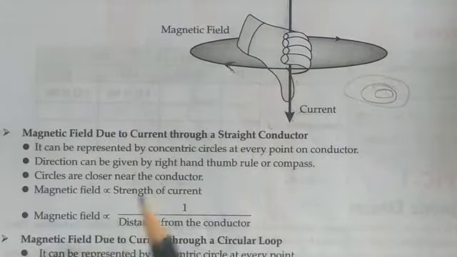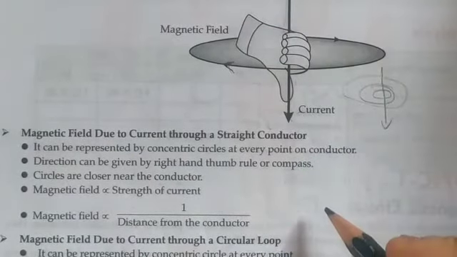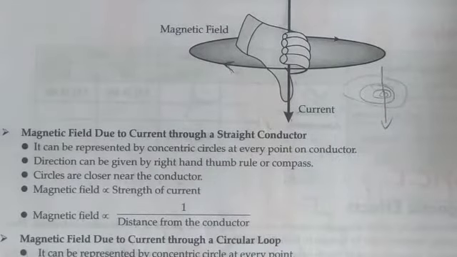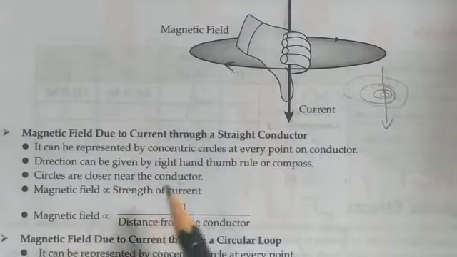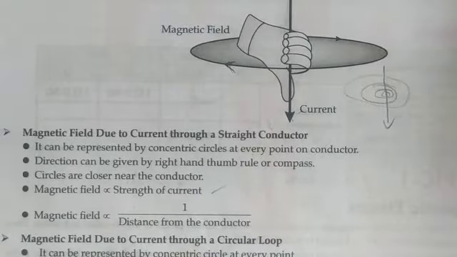Circles are closer near the conductor. If this is a straight conductor, near it the circles will all be closer. The magnetic field is directly proportional to the strength of the current. Very important: the magnetic field depends upon the strength of the current, because they are directly proportional to each other.